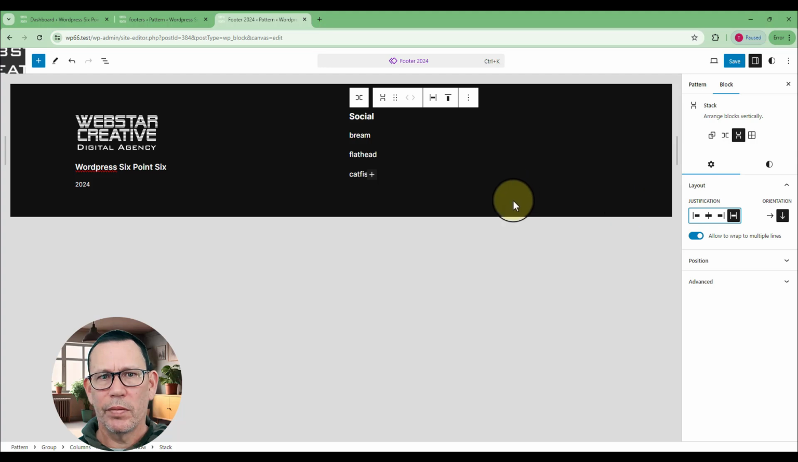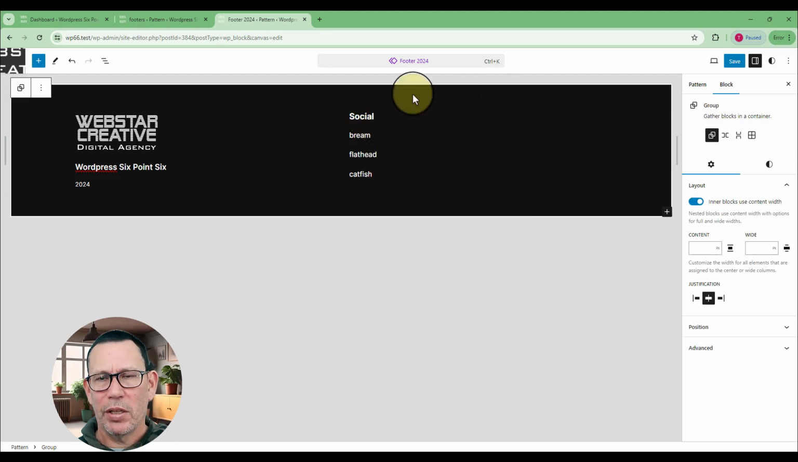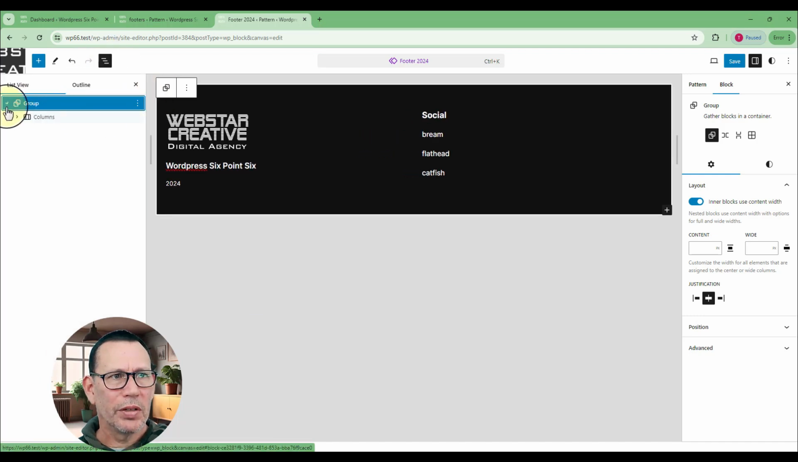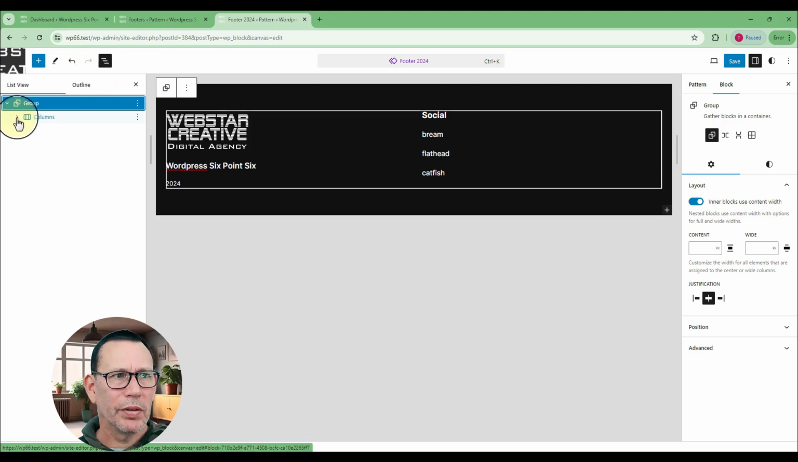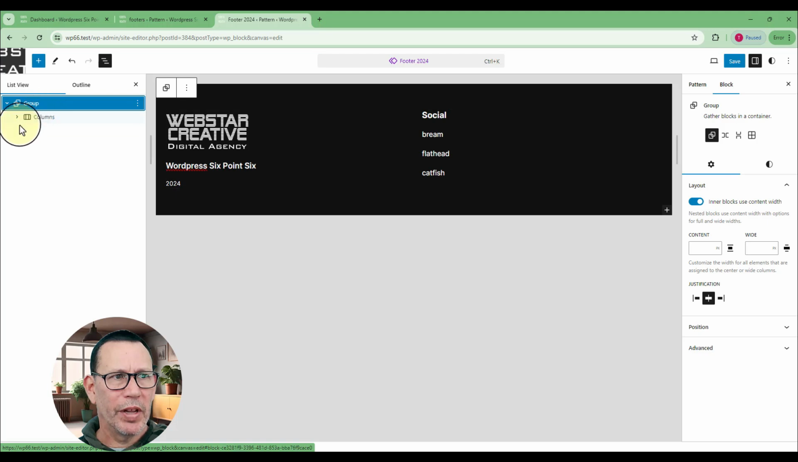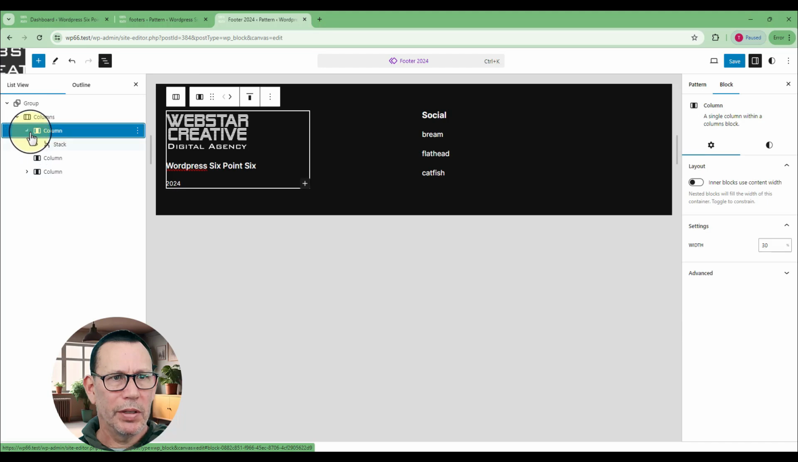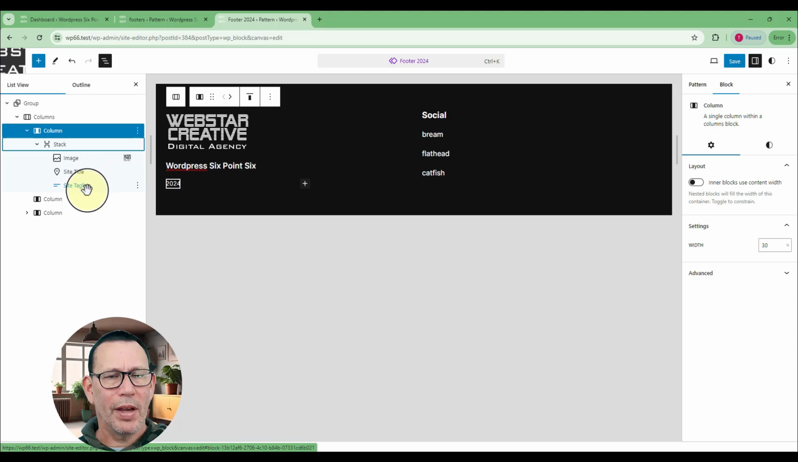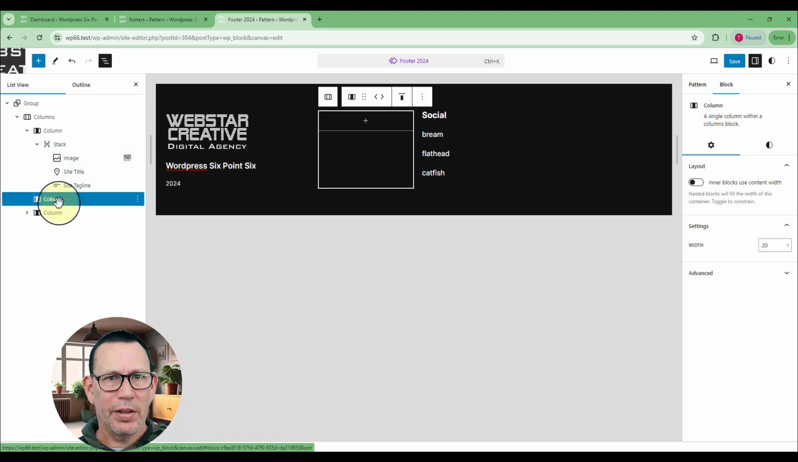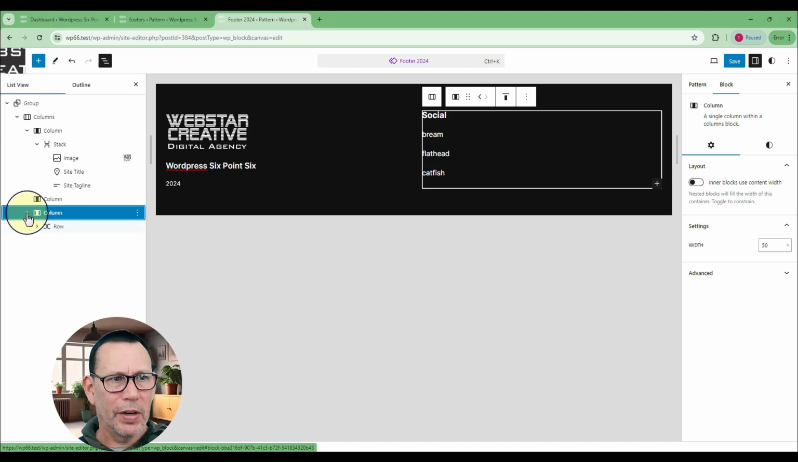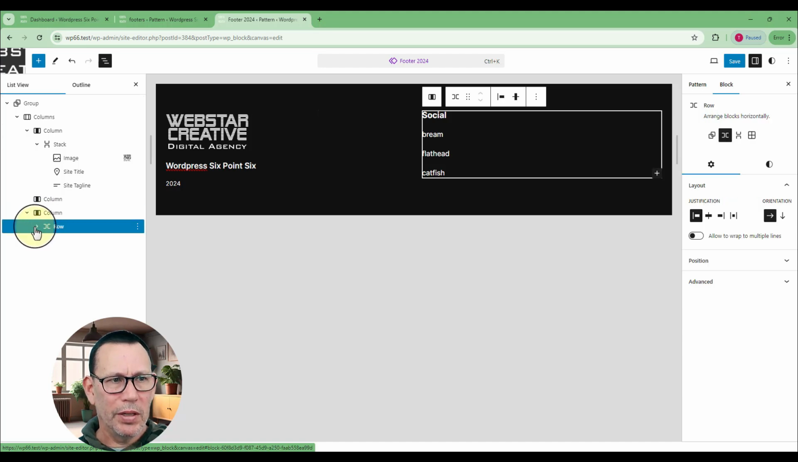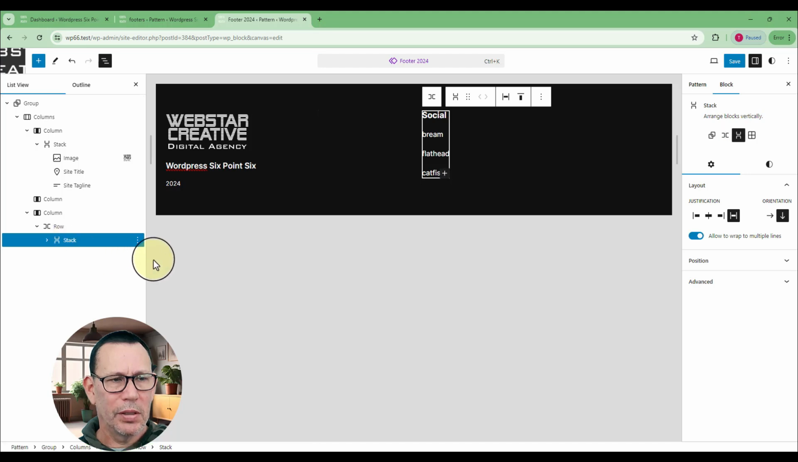Okay. Now, I want to actually duplicate these. So if I come over and I look inside the group, I can see the document overview here. So I've got my group, then I've got my columns. Okay, these are my 3 columns. My first column here, you can see it's got a stack which I put in. It's got the image, the site title, and the tagline. Okay, I'm going to come down. There's nothing in this middle column. My third column here so far, I've got the row, and inside that row, I've put this stack.